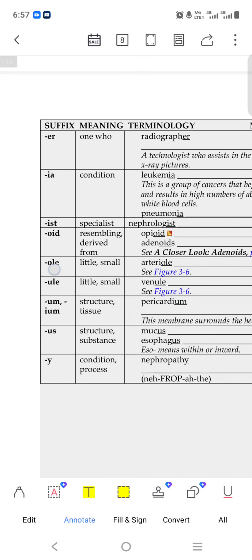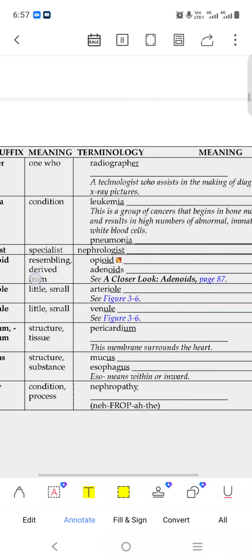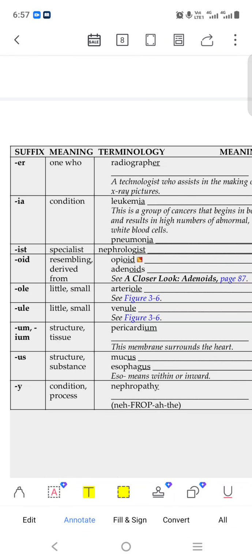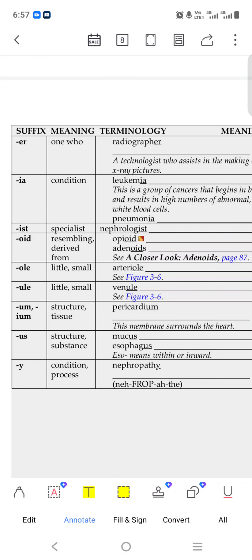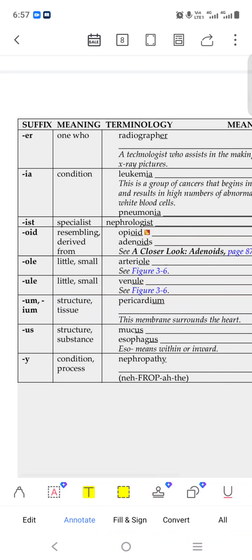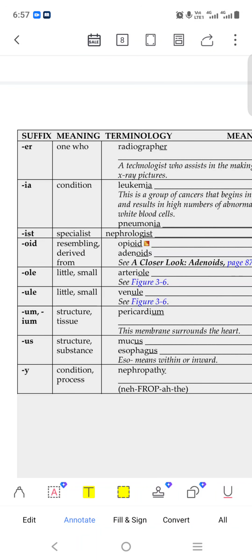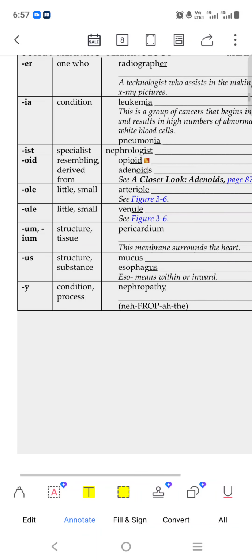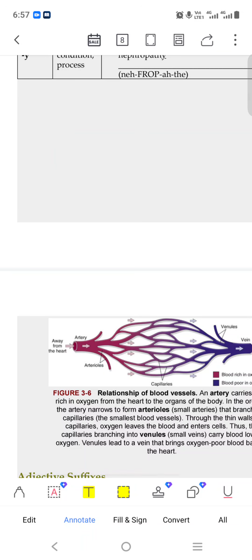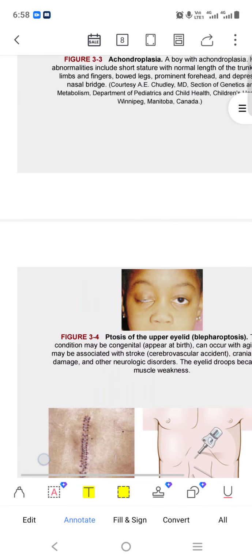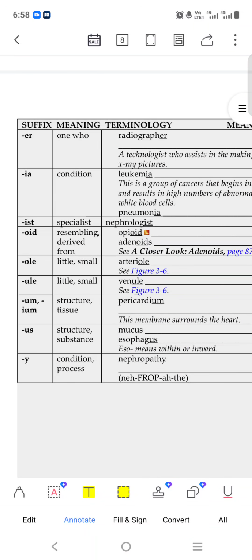Radiograph, leukemia condition, a blood condition. Histamine, specialist, nephrologist, like a kidney specialist, ointment, opioid. Yeah, this is our exercise. Just see, specialist, opioid drug.